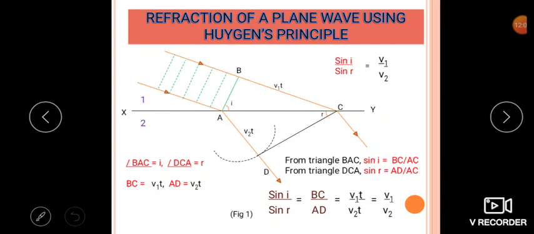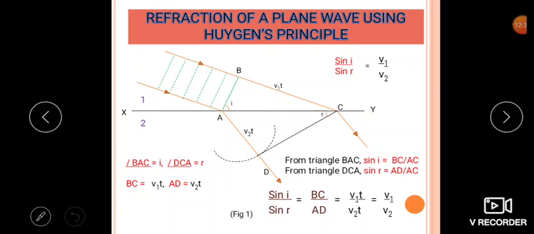In some books they have mentioned it as sin I by sin R is equal to N or mu. That N is nothing but the refractive index, or we can call it mu, that is a constant term. So this represents the second law of refraction, or we can also call it Snell's law of refraction. So when light travels from rarer to the denser medium, it bends towards the normal.